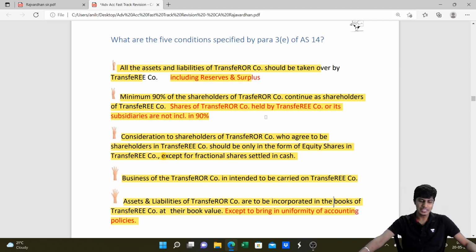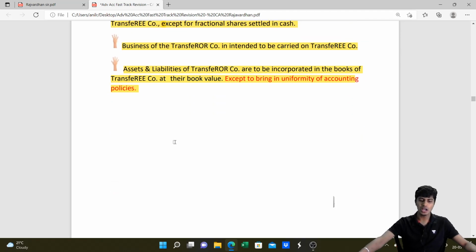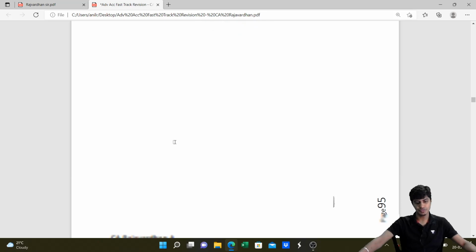Got it? So these are the 5 conditions. If you satisfy all of these 5, it will be amalgamation in the nature of merger. If not, it is amalgamation in the nature of purchase. Now let's go down to see how the accounting should be done for each of these.